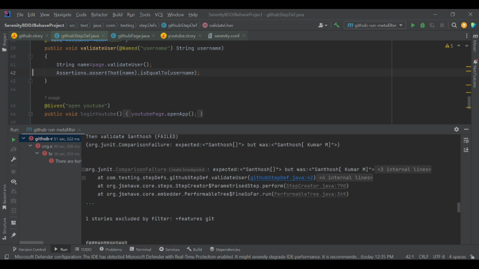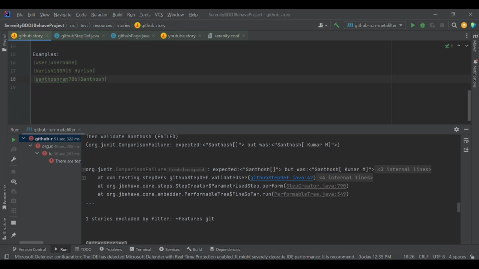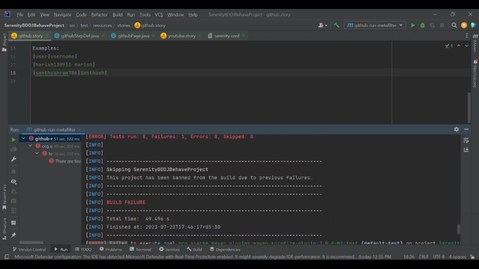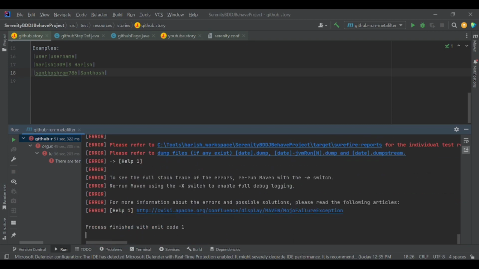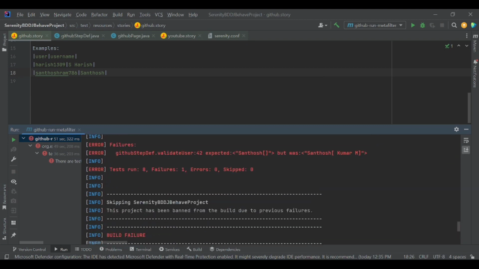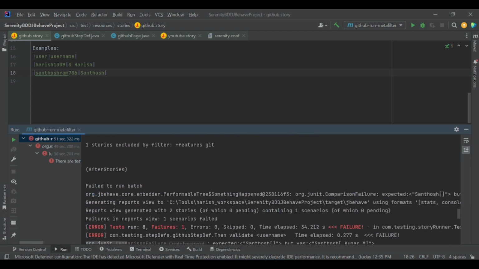It expected Santosh, which we have provided in the username, but actually what it found in the application is Santosh Kumar M. Whatever assertions we write as per the requirement, the application should display the same. Here, it went wrong. So the assertion caught it, terminated the execution and told us there is a build failure, so it can't continue. In this case we didn't get any report, because there is a build failure, so it cannot create a report as it was interrupted and terminated in between.